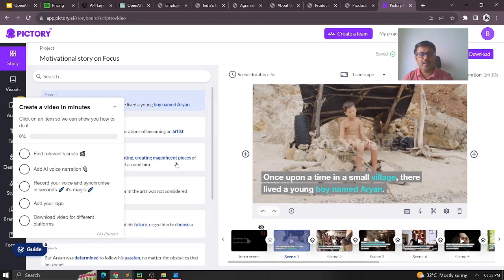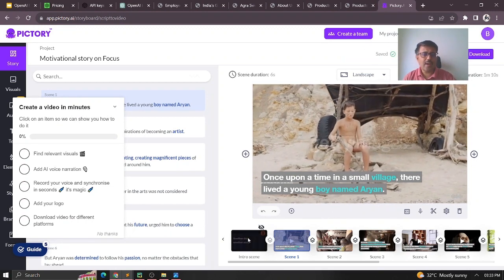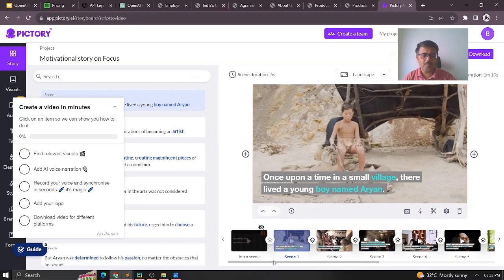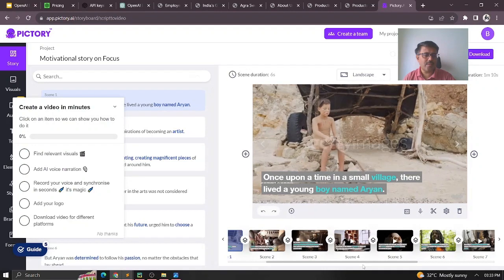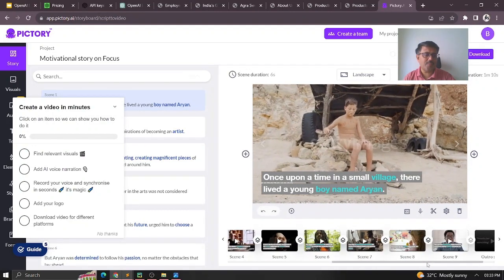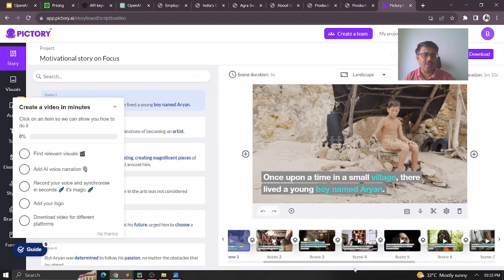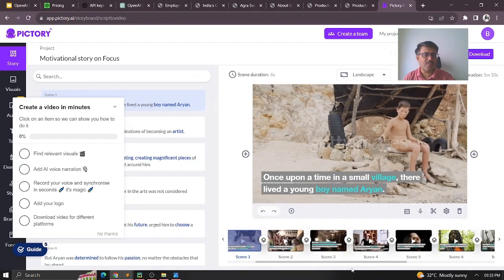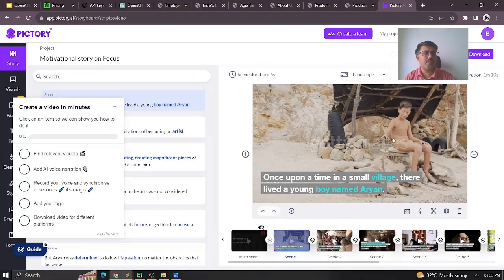You see, this is the story now. You can see scene number one, scene number two, and the individual stories it automatically creates based on the script which I gave. Wherever images are required, it will put the image, and wherever short videos are required, it creates them here. Now let's see a quick preview.